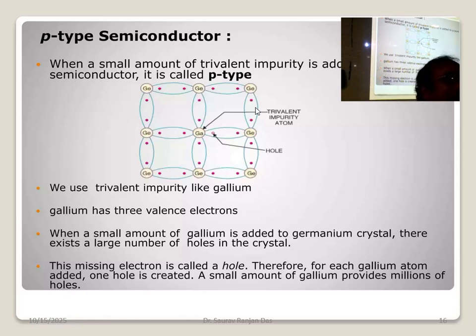Arsenic is pentavalent. So just above arsenic, what is there? Phosphorus. Okay, pentavalent: nitrogen, phosphorus, arsenic, antimony, bismuth. So phosphorus, can you expect that as a dopant? No, because it is a very small size, flexibility will not be there, so it will not be a good dopant. For doping the material we use a dopant, so it is not a good dopant. So here gallium is a good dopant, and arsenic, on the other hand, for N-type, arsenic is a good dopant.